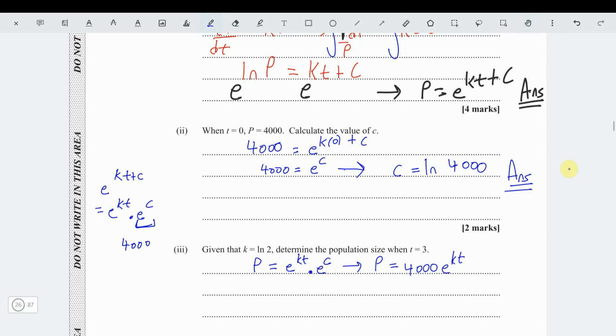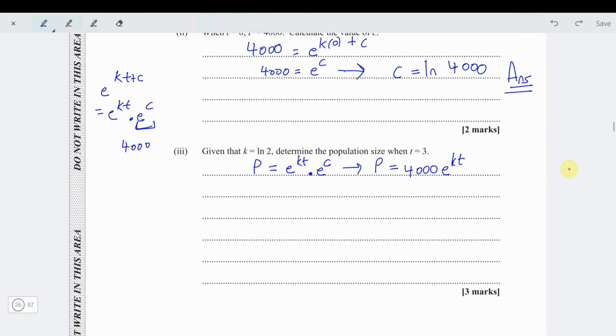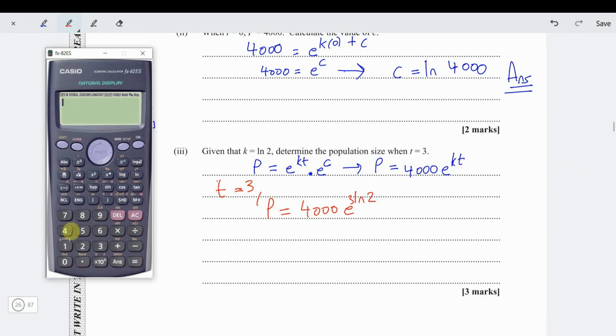Now, why did I do that? I did that because now we can find the population when t is 3. When t equals 3, so when we plug in t as 3, we're getting the population is going to be 4,000 e to the k, this is ln2, and that's multiplied by 3. So we can write 3 ln2. So we just put that in our calculator. 4,000 e raised to the 3 ln2.